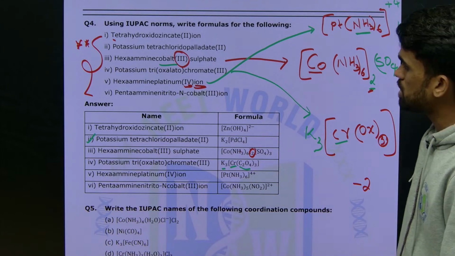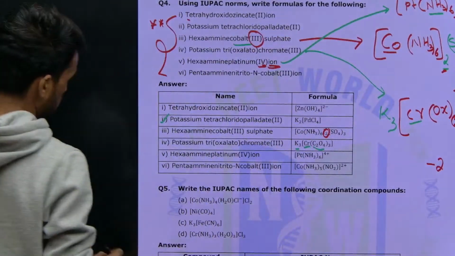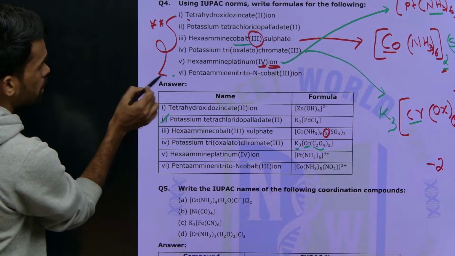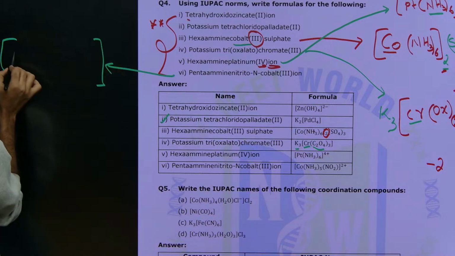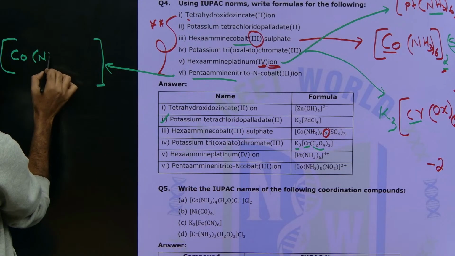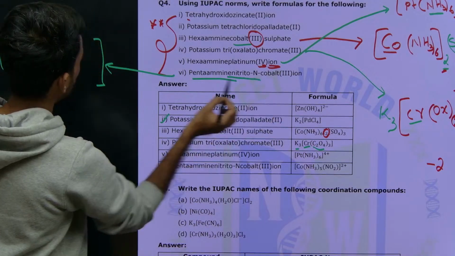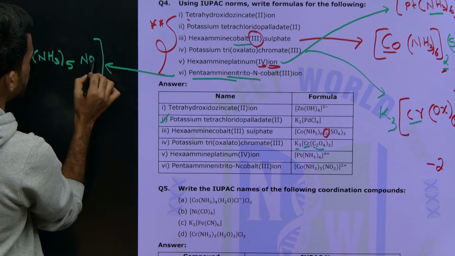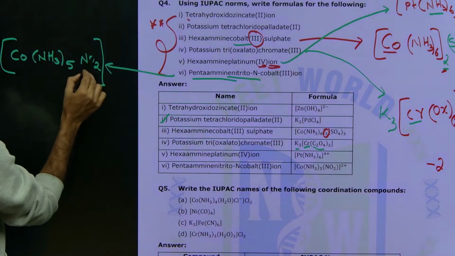And the next complex here is pentaammine nitrito-N cobalt ion. How many amines are there here? In the square bracket there is cobalt and pentaammine, which means 5 ammonia ligands are there, and along with this, nitrito NO2 ligand is there, like this we have.